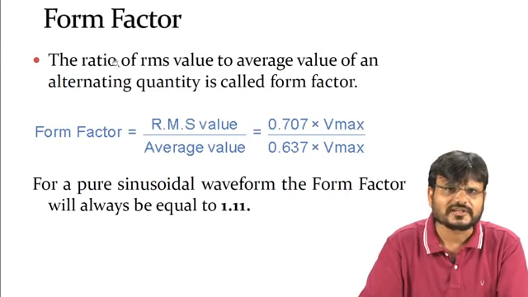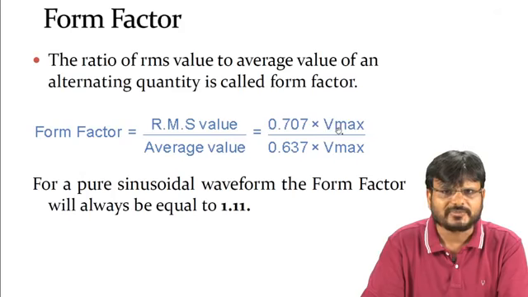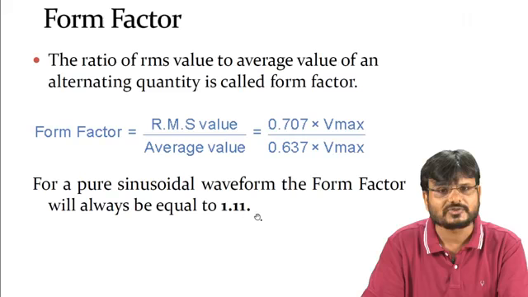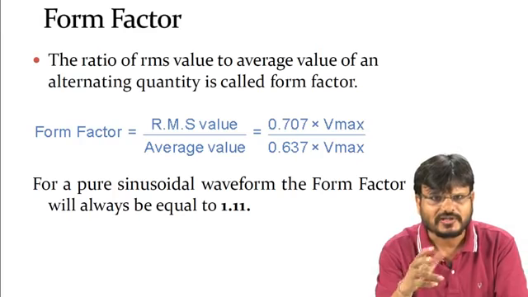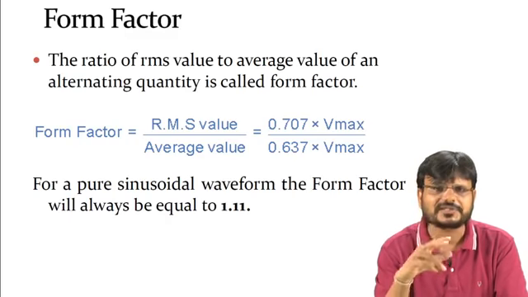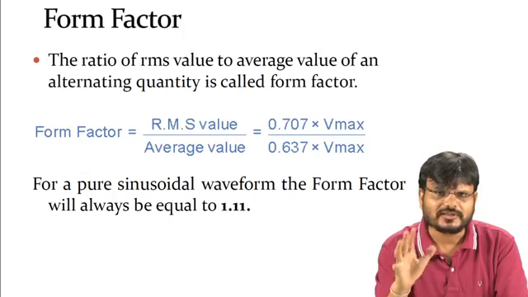So what is the form factor? The ratio of RMS value to average value of an alternating quantity is called the form factor. As you already calculated, the RMS value is 0.707 multiplied by Vmax, and the average value is 0.637 into Vmax. After solving, you will get 1.11. So for a pure sinusoidal waveform, the form factor will always be equal to 1.11. If you calculate the form factor and it comes equal to 1.11, then you can say that it is a pure sinusoidal waveform.